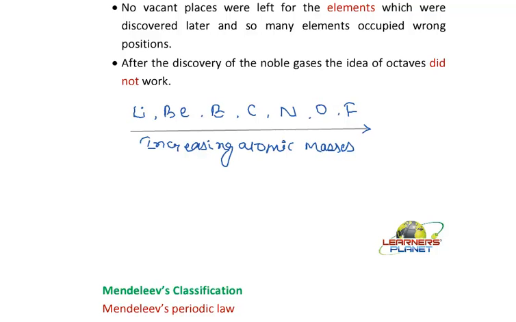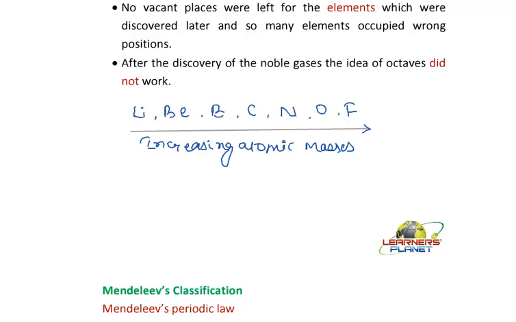Did he leave any space for noble gases or for lanthanides or for actinides? Whatever the available elements were, he arranged them in the order of their increasing atomic mass and concluded that the properties repeat after every eighth element, that is, the property of the eighth element is similar to that of the first element.